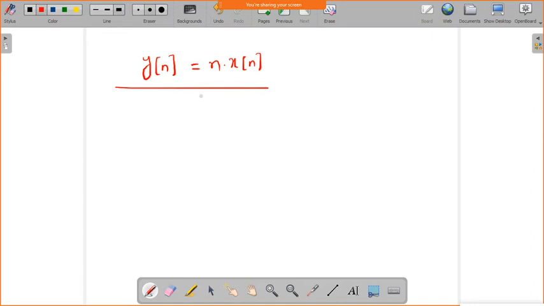So all of you are doing? Just put it in the chat box.